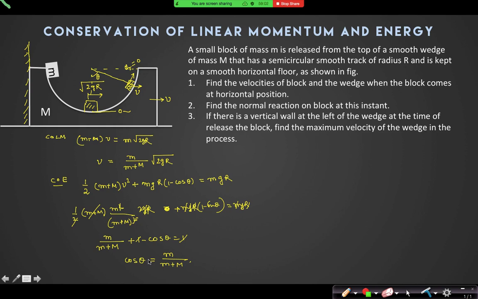So by observation only we can tell that theta will not be equal to 90 degree. Why? Because the kinetic energy will remain fixed almost.